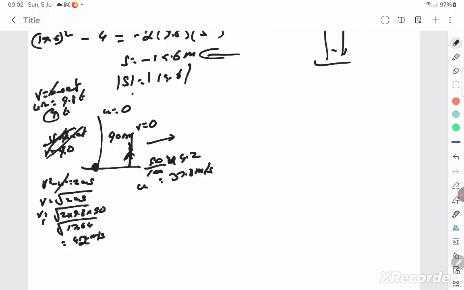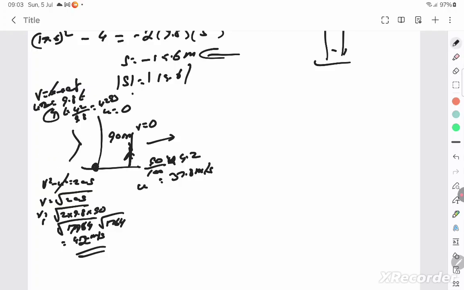It's 1764, so it's 42. So time taken is 42 by 9.8, which is 4.29 seconds. You found the time for the ascent.